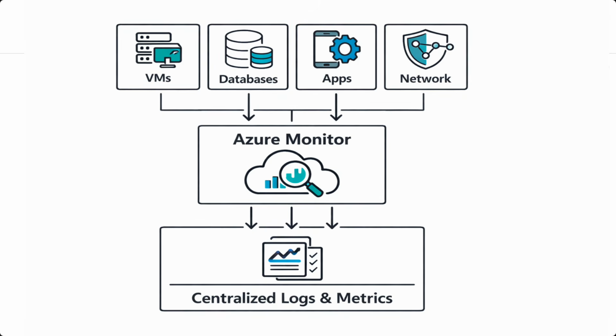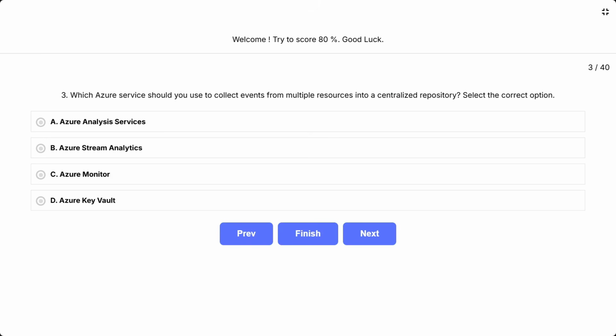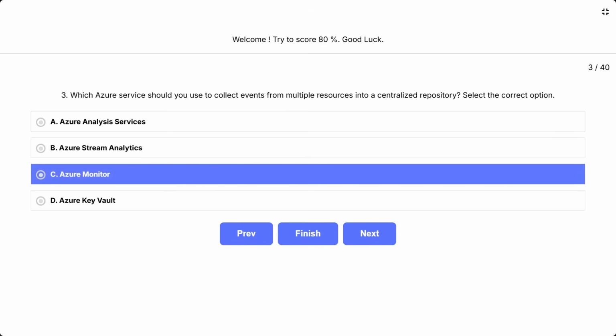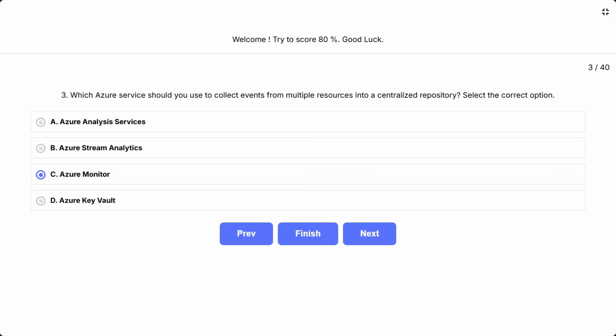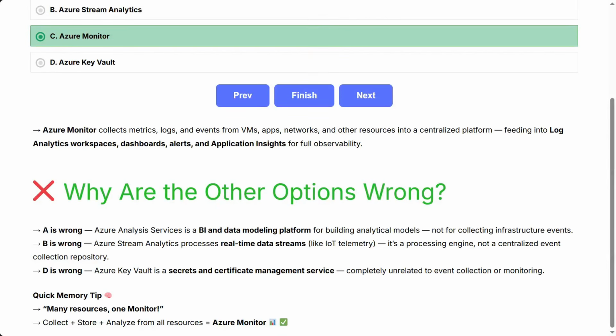This question tests which Azure service acts as the central hub for collecting, storing, and analyzing events and logs from across your Azure environment. The key phrase is multiple resources into a centralized repository. Think of which service is built exactly for unified observability. The correct answer is C. Azure Monitor. Azure Monitor collects metrics, logs, and events from VMs, apps, networks, and other resources into a centralized platform, feeding into Log Analytics workspaces, dashboards, alerts, and Application Insights for full observability.